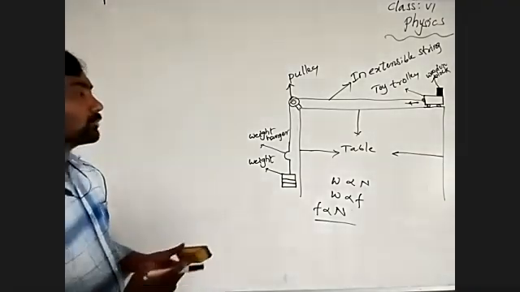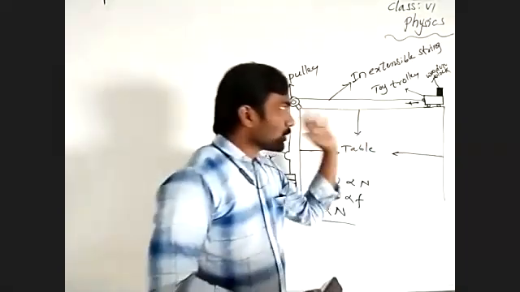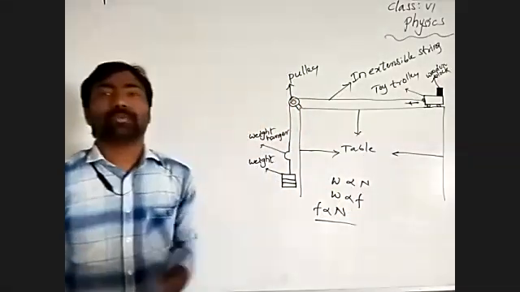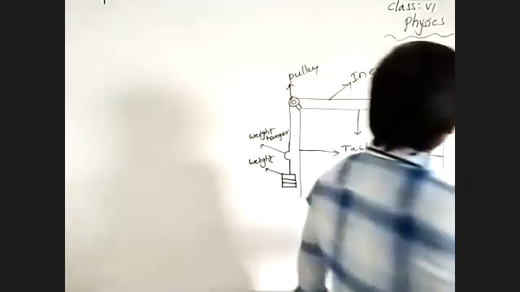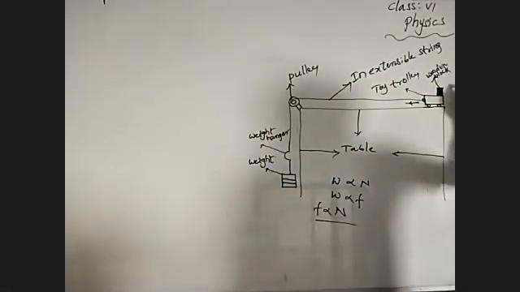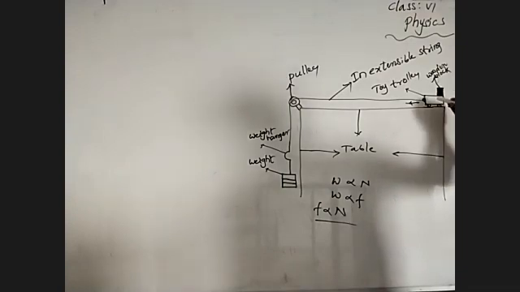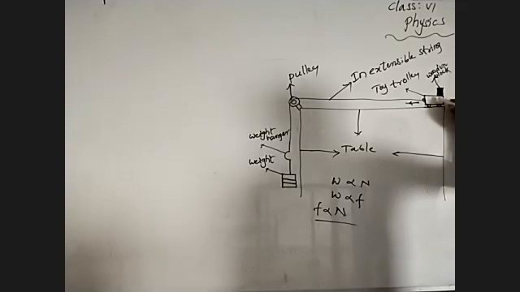Understand? Coming to that, what we are observing here, when it starts to move, the wooden block is not displaced anywhere from the surface of the toy trolley. The body is at rest on the surface of the toy trolley. Means what we can say, there is a force acting between two surfaces of an object, but the body is continuously at rest.